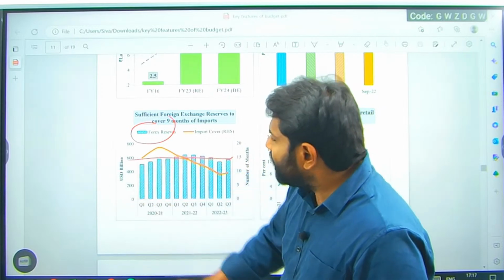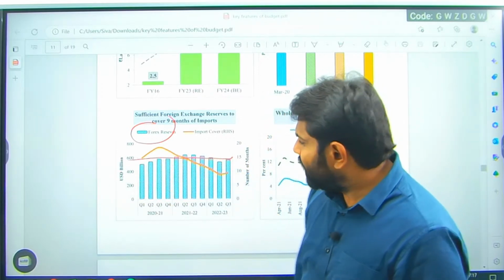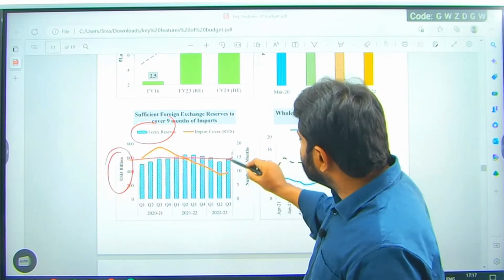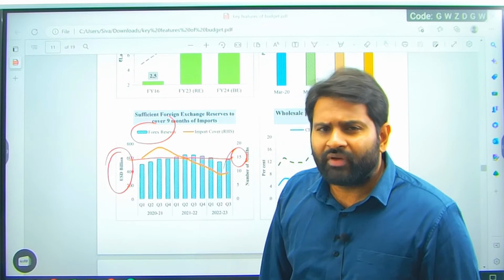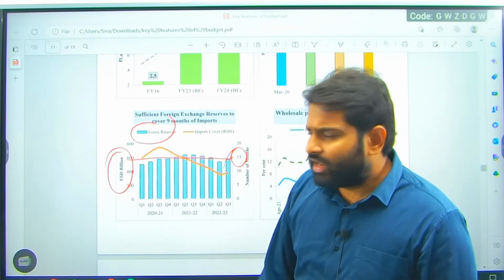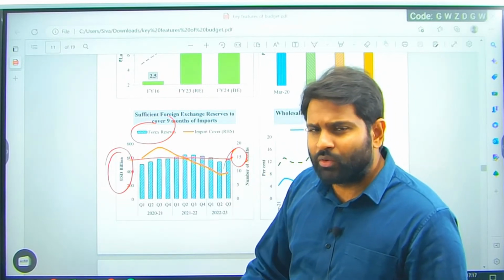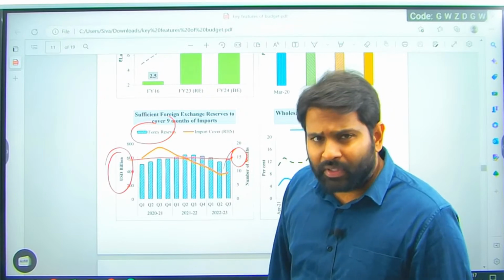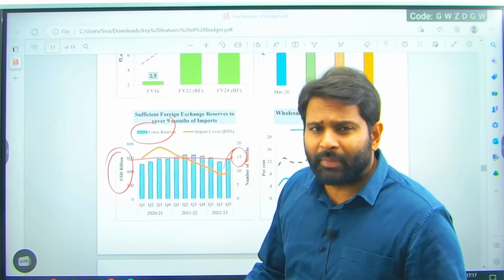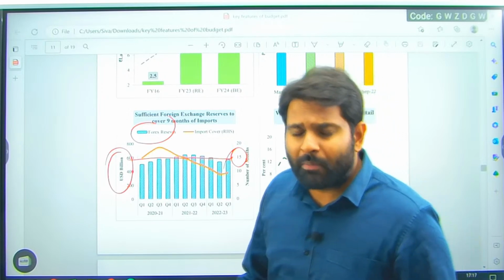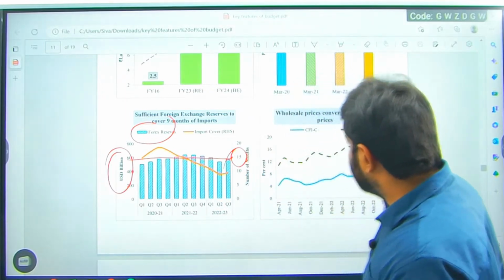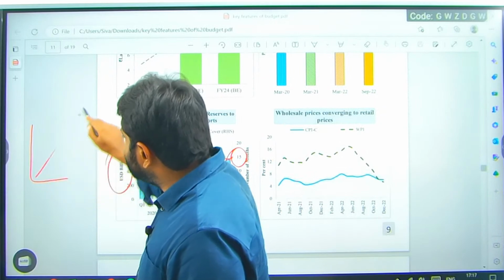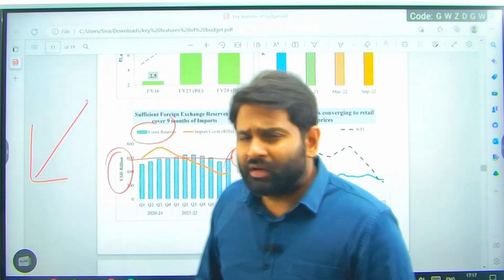So forex reserves, if you can see how much forex reserves we have, in 2023 almost on an average 550 USD billion reserves are available, which will cover almost 15 months of imports. So it is well insured, in a stable position, a very good position. That is the reason why we are trying to call it Amrit Kal. Our fundamentals, our basic macroeconomic parameters are sound. This can be a place where we can launch our Indian economy as we perceive it, to a $5 trillion economy.